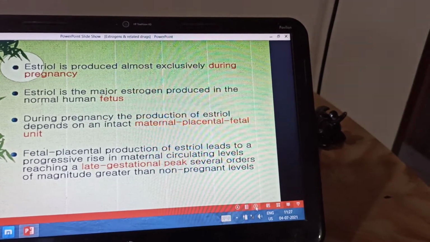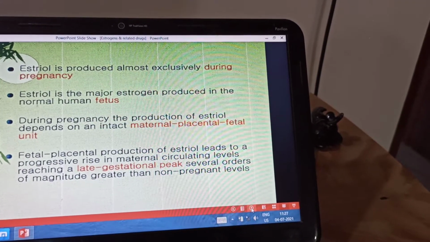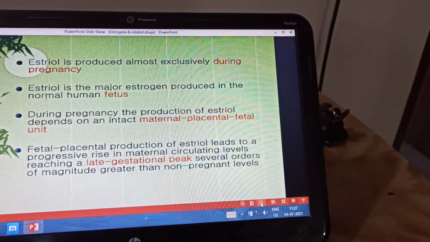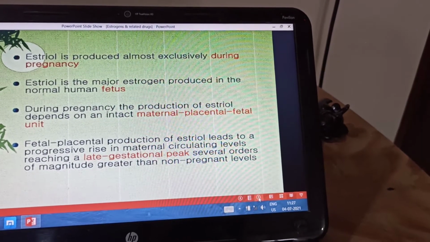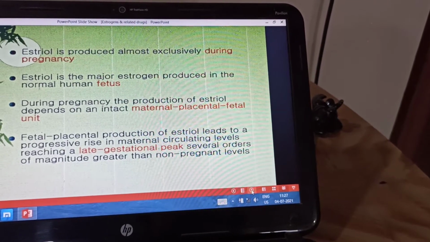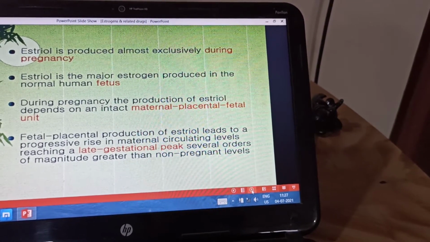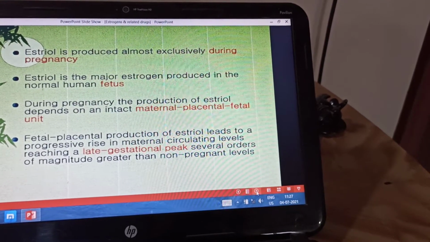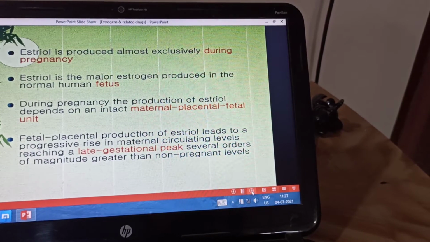During pregnancy, the production of estriol depends on the intact maternal placental fetal unit. Due to production of estriol by the fetal placental unit, a large amount of estriol is synthesized, and it goes on rising till late gestation, and it is very much higher than the non-pregnant level.